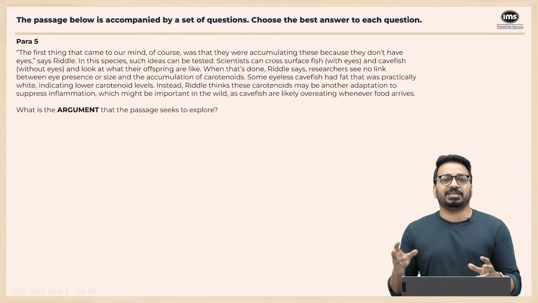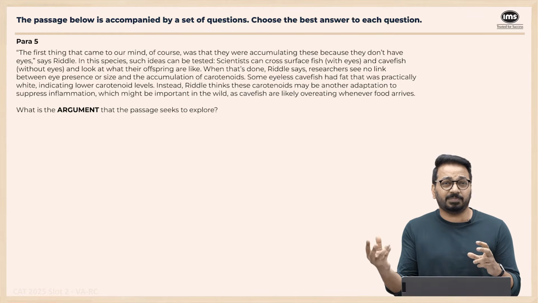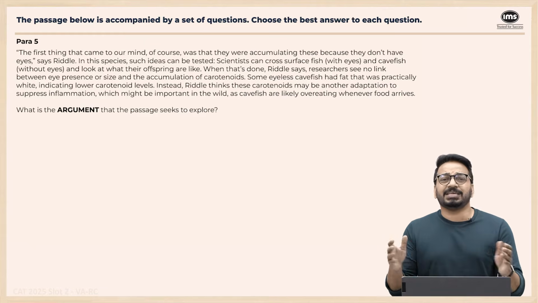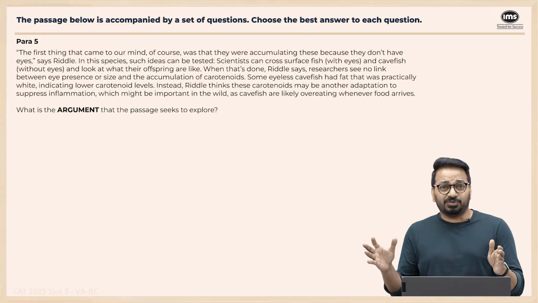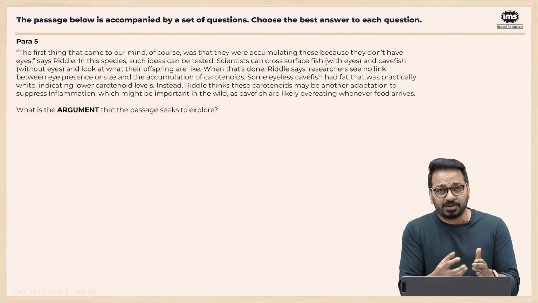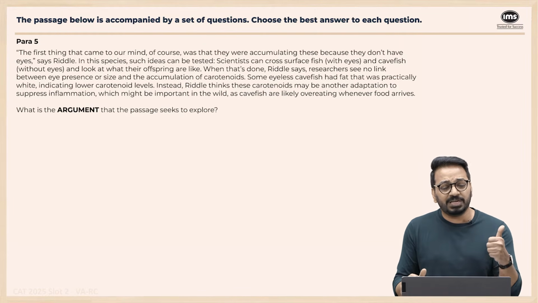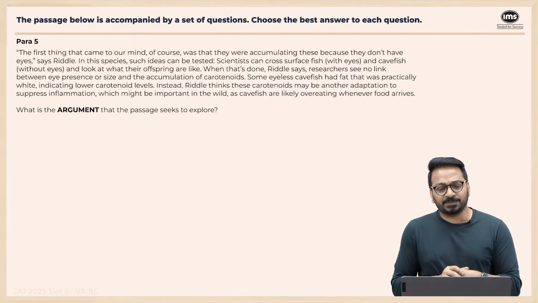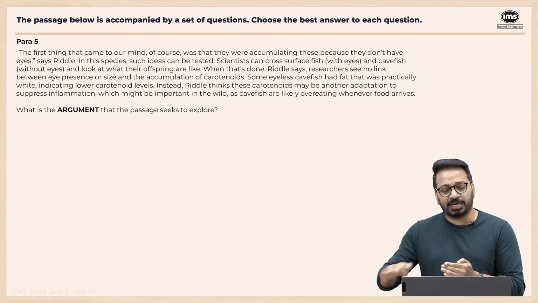So they're saying you normally think that there is a reason these carotenoids are getting accumulated, which is why the fats are bright yellow in color, and that it relates to eye tissue, and whether eyes are there or not. He says that they found that there was no link. Carotenoids are good for eyes, but because they don't have those eyes, all of those carotenoids getting stuck in the fat cells, getting stored as fat, whatever it is. They're saying they found no link between eyelessness, between eye presence or size, and the accumulation of carotenoids. Some eyeless cavefish had fat that was practically white, indicating very low carotenoid levels.